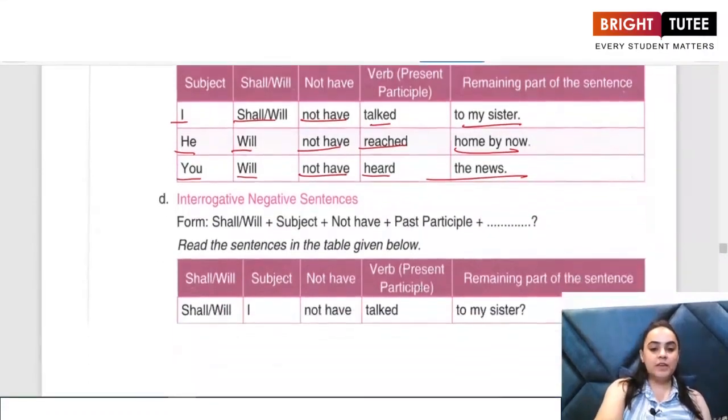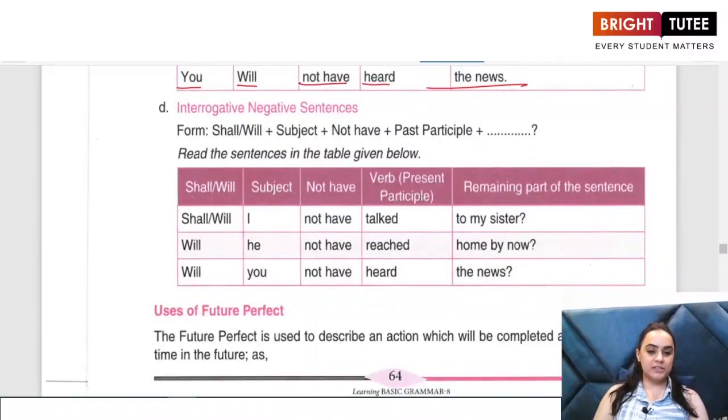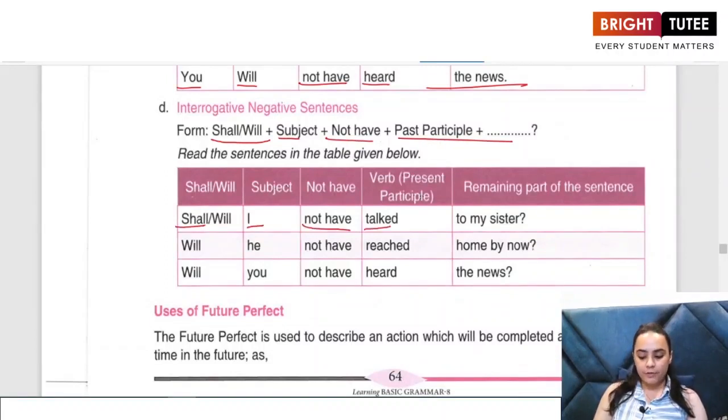And the next one we have is the interrogative negative sentences. How do we frame an interrogative negative sentence? What is the structure? Shall or will plus subject plus not have and the third form of the verb. For example, shall I not have talked to my sister? Will he not have reached home by now? Will you not have heard the news? And so on and so forth. So this is how we frame a future perfect tense.